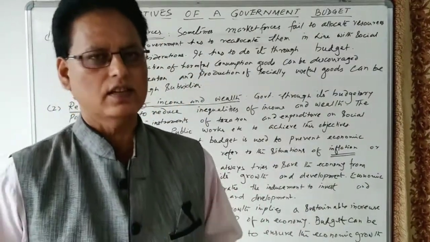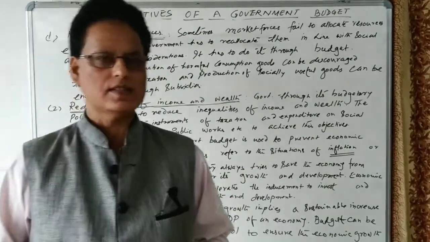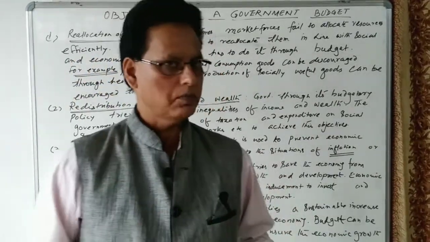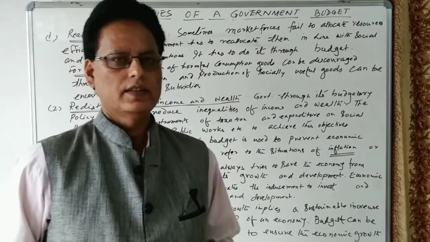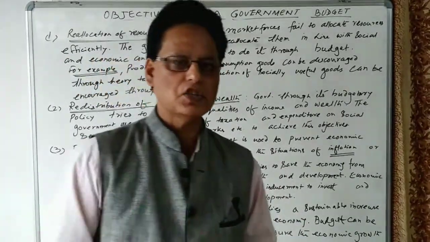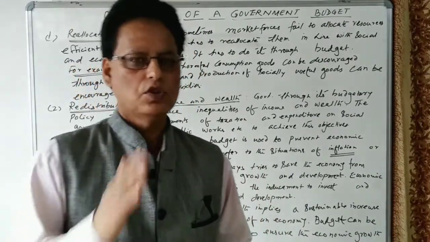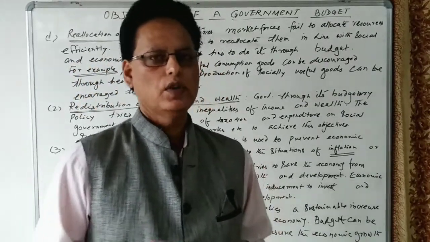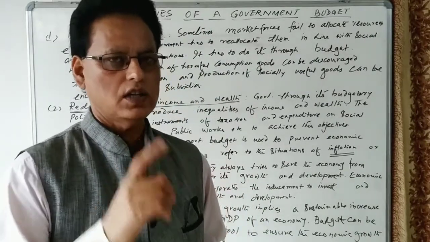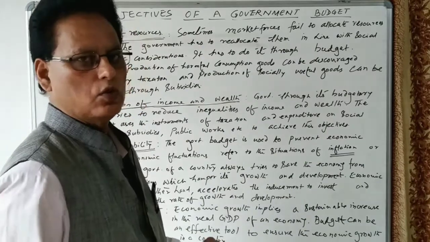Actually, we are discussing the government budget. In the previous class, we have already discussed the meaning and features of government budget. We have already seen that budget is a statement of the government's estimated receipts and expenditure during a financial year, which runs from 1st April to 31st March. Let us see what the objectives of the government budget are.